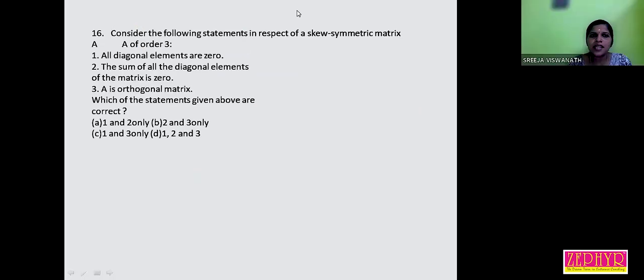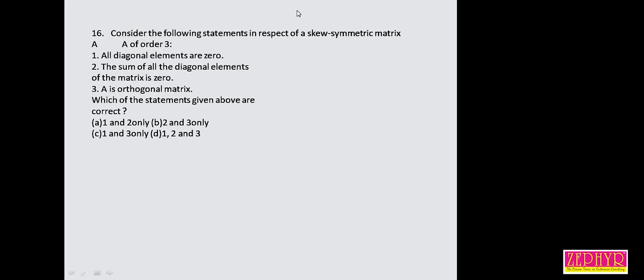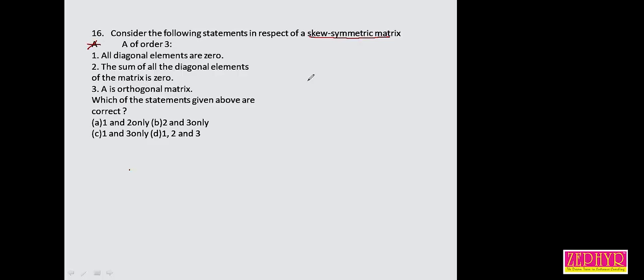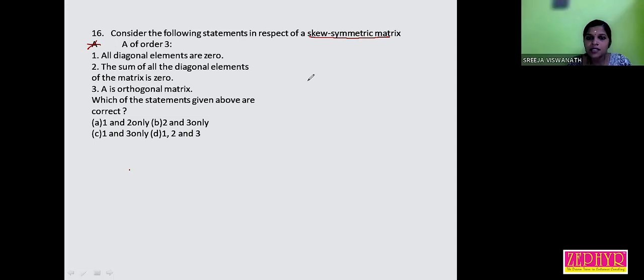Question number 16. Consider the following statements in respect of a skew symmetric matrix A of order 3. What do you mean by skew symmetric matrix?